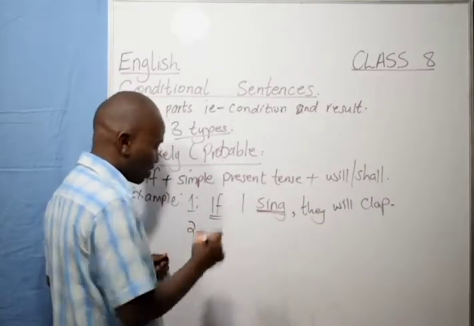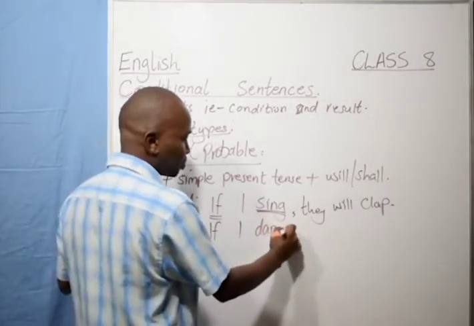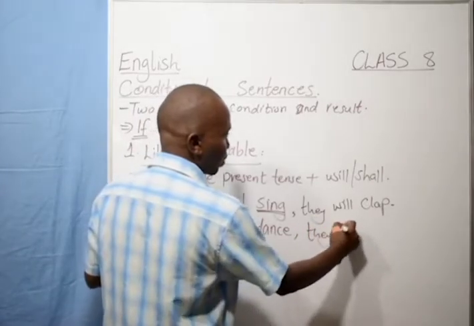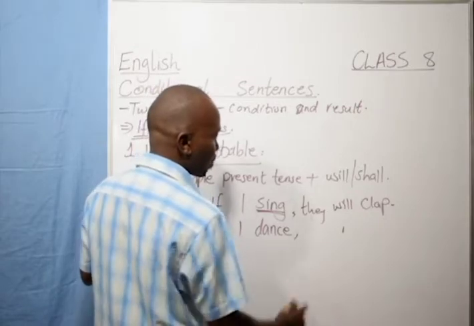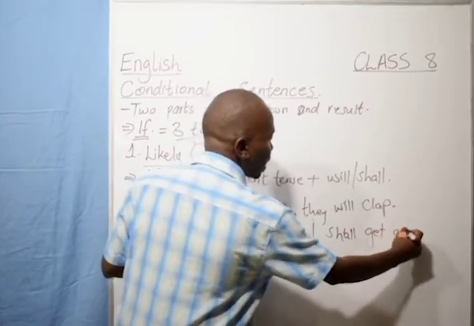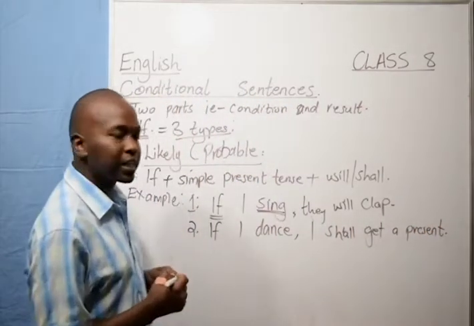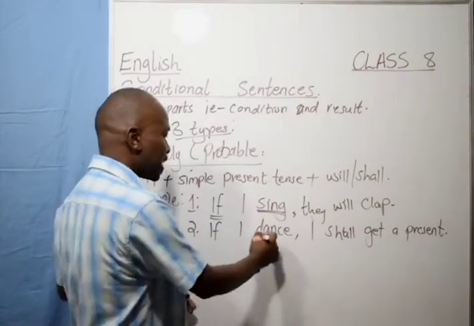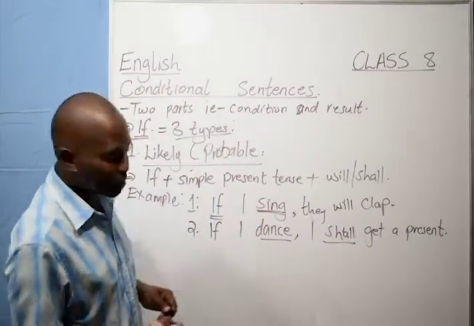Number two, can I have another one? If I dance, comma, I shall get a present. If I dance, I shall get a present. So the condition of you getting a present is dancing.